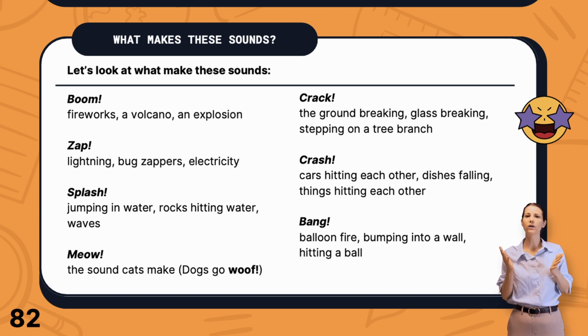Dogs go woof, or sometimes they bark. What about crack? That's the sound of ground breaking, or glass breaking, or stepping on a tree branch. What about crash? That's right, cars hitting each other make a crashing sound, or dishes falling and hitting each other. These all make crashing sounds. And bang. This is a loud sound, like a balloon popping or bumping into a wall or hitting a ball. So many things can make a bang sound. Maybe you accidentally run into a door. That could also make a bang sound.